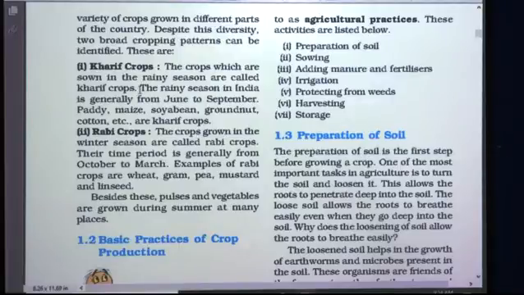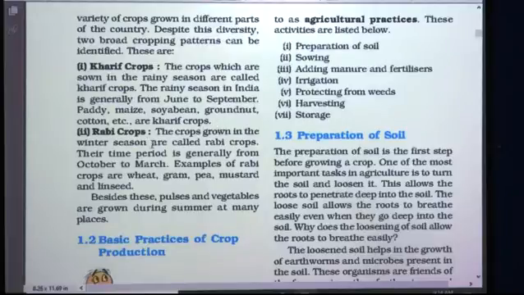Students, as you know, now the rainy season is going on. So now the crops sown are Kharif crops. The rainy season in India is generally from the month of June to September. June, July, August, September. So these months are generally of rainy season. And during this period, Kharif crops are sown. Some examples are paddy, maize, soyabean, groundnut, cotton, etc. These are some of the Kharif crops.